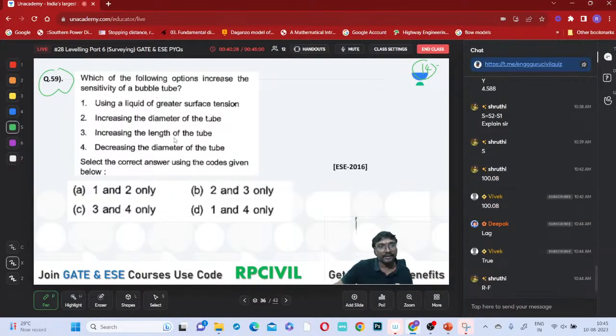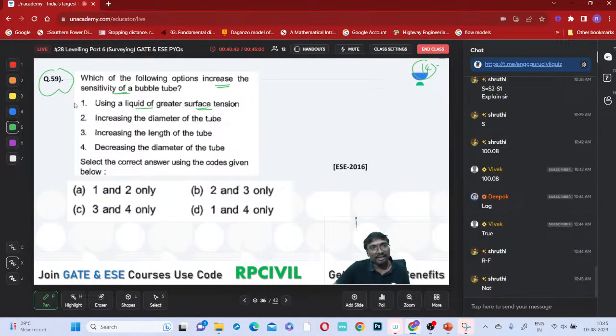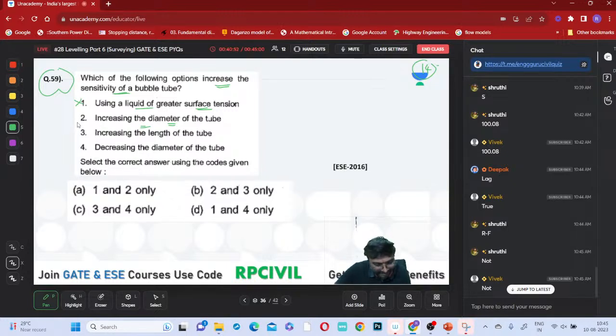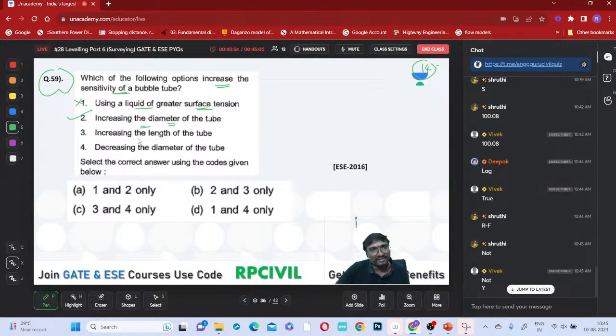Right. Which of the following options increases the sensitivity? Using a liquid of greater surface tension: whenever you are using a liquid of greater surface tension, it will not move easily, so that is wrong. It will not move easily means no sensitivity. Increasing the diameter of this tube: yes, absolutely, whenever you increase the diameter of the tube, sensitivity increases. Increasing the length of this tube also will increase it.